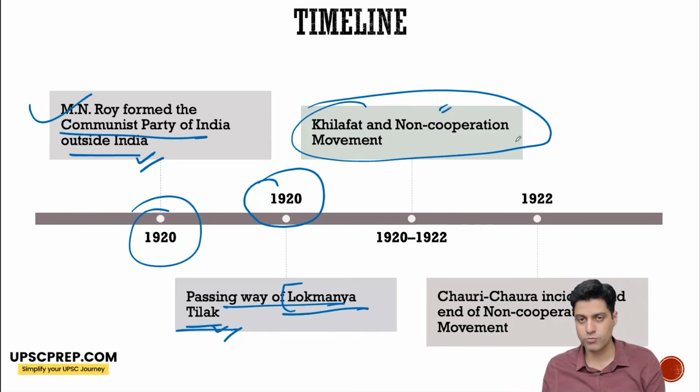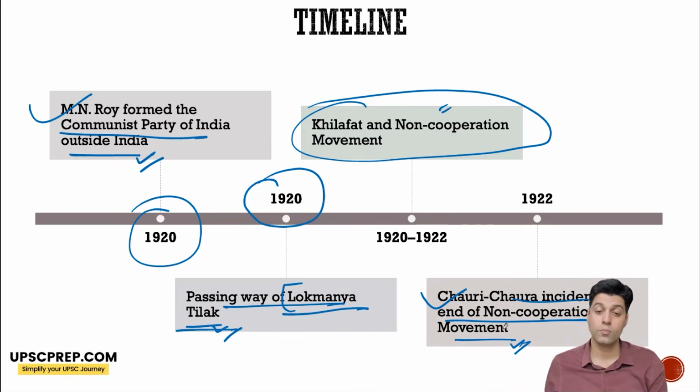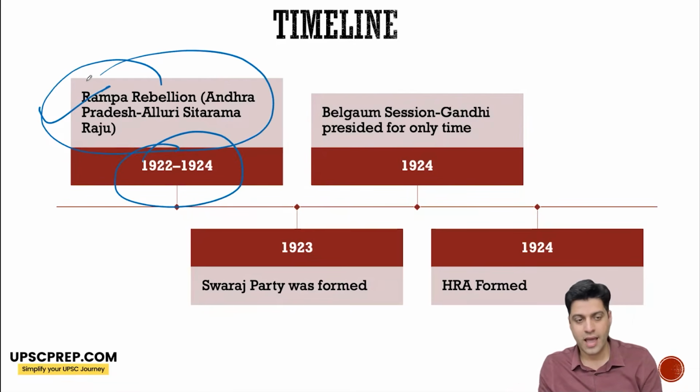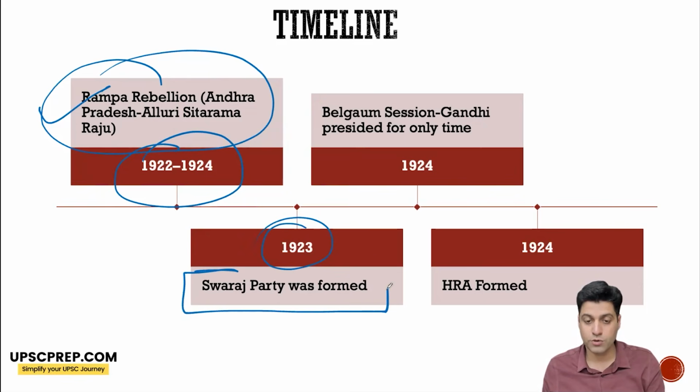So the non-cooperation movement ended with an incident in Chauri Chaura in Gorakhpur district of United Provinces, which resulted in violence, after which Mahatma Gandhi took back the non-cooperation movement. 1922 to 24, the Rampa Rebellion happens. Alluri Sitaram Raju leads this in the tribal belt of modern day Andhra Pradesh, and it eventually ends with the execution of Alluri Sitaram Raju. 1923, the Swaraj Party was formed.